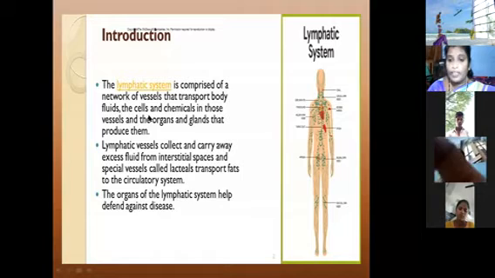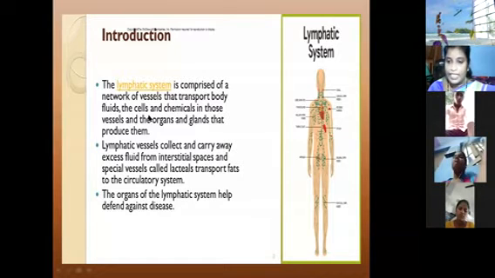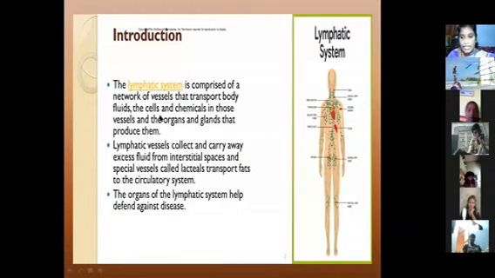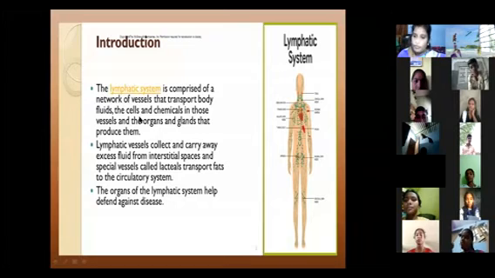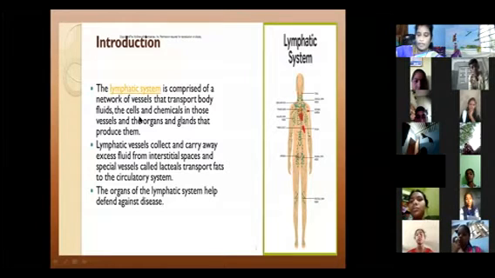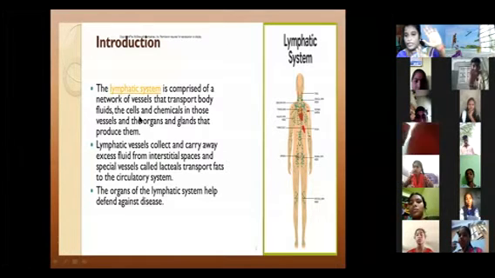The lymphatic vessels carry away excess fluid, like waste fluid, waste water and waste products, which exit from the blood. The fat contents are also collected and sent to the circulatory system.